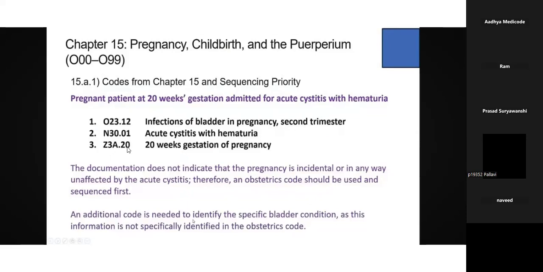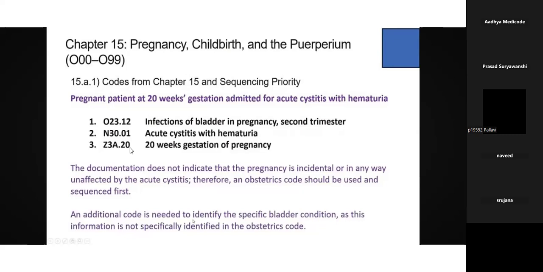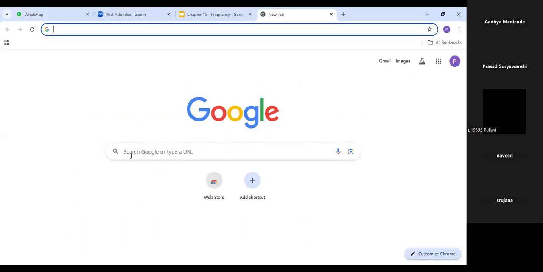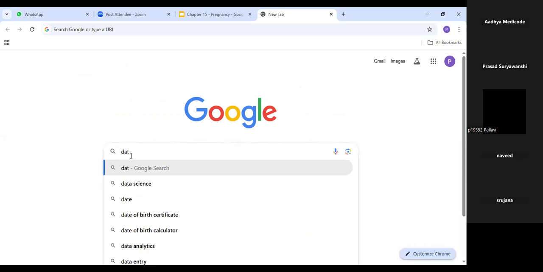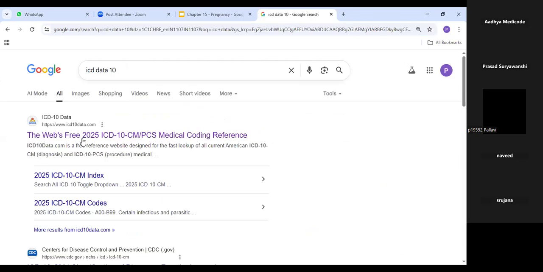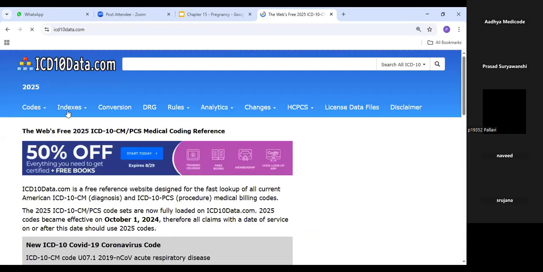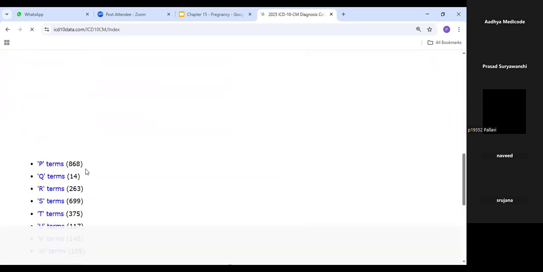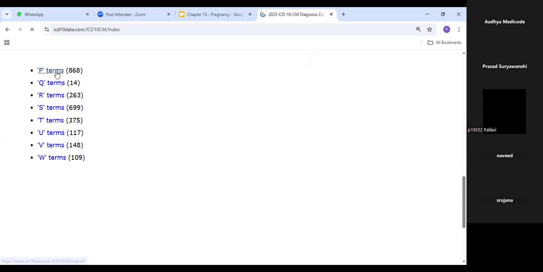Z3A. After the category we have the subcategory, and in the subcategory, whatever weeks of gestation you have, you can add that one. Let me show you how to lead it. If we try to lead it in the book, it takes too much time. So we have weeks of gestation, right? Let's try. We are going to the term pregnancy.